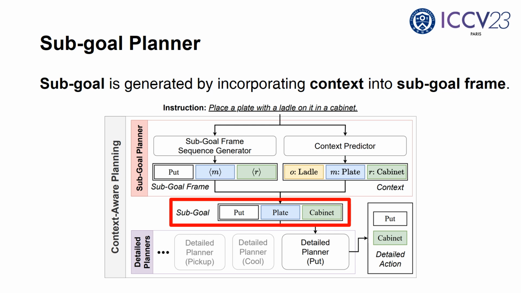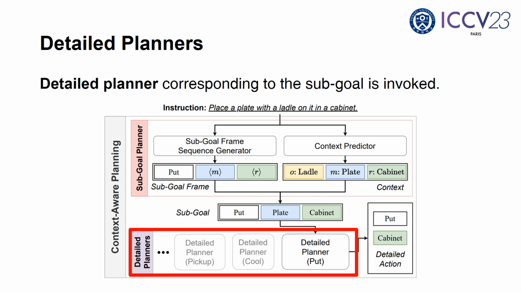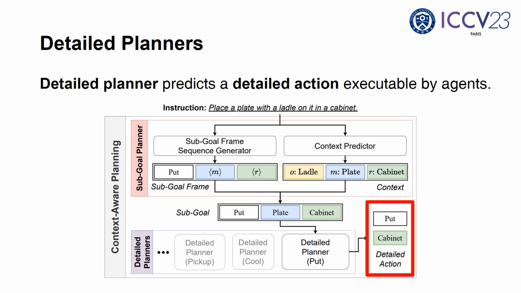Once the subgoal frame sequence is planned, we incorporate the predicted context into the subgoal frame sequence, and now we have a sequence of subgoals. For each subgoal, we invoke a detailed planner corresponding to the subgoal. The invoked detailed planner plans a sequence of detailed actions executable by agents based on the subgoal.